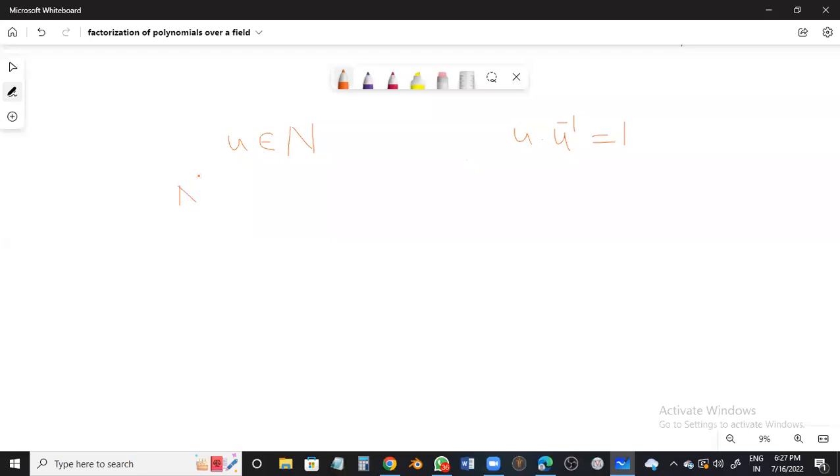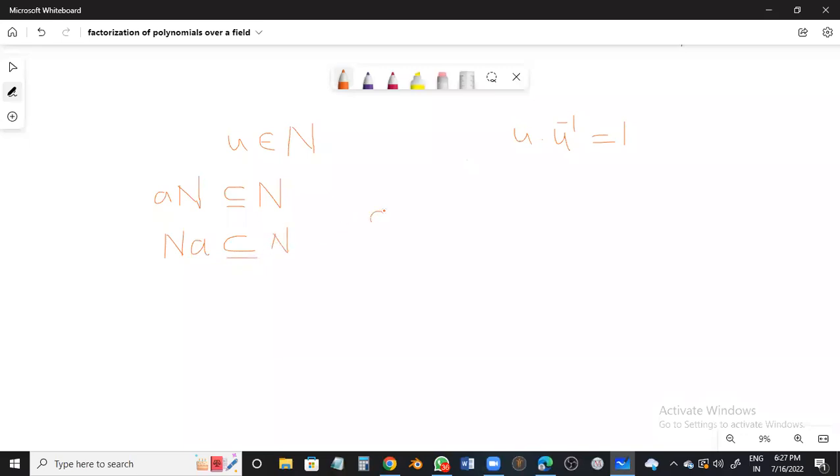And N is an ideal. So if N is an ideal, then A times N is always a subset of N. This is our definition. A times N is a subset of N. This is the basic definition. At the same time, you can say N into A is also a subset of N. Followed?